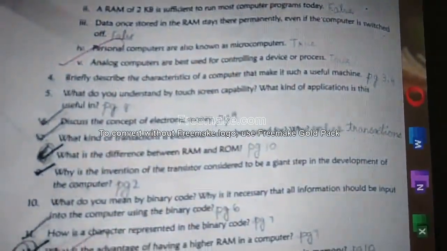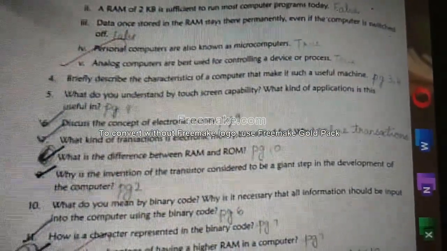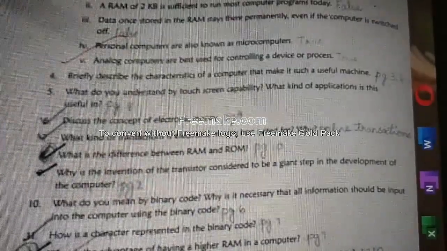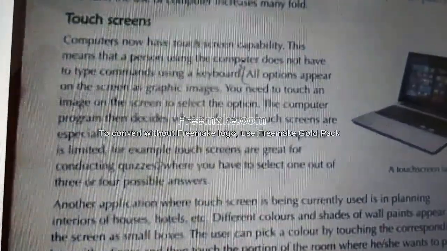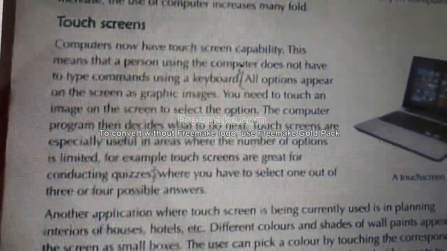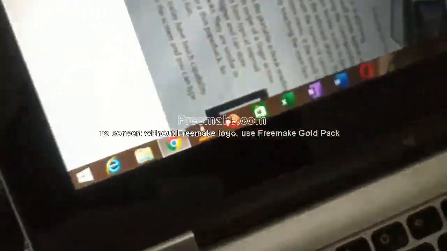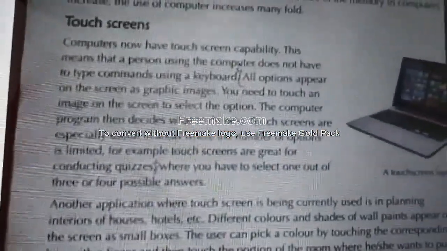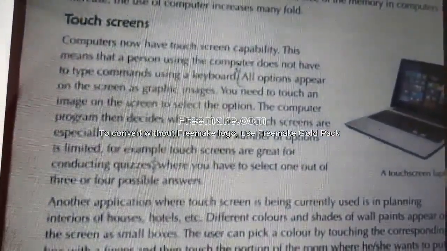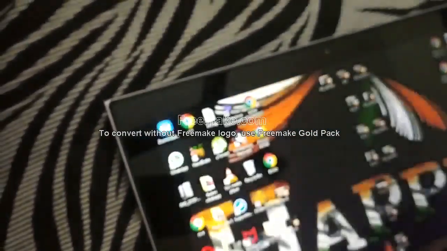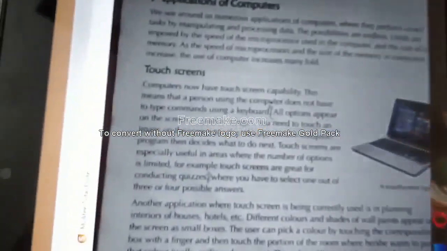Next question. What do you understand by touchscreen capability? What kind of application is this useful in? Okay, page number 8. All options appear on the screen as graphic image. We know that very well. In computer, most of the icons are graphic icons like this. Okay. You need to touch an image on the screen to select the option. See, this is a touchscreen laptop. If you want to minimize it, you just touch this. If you want to maximize this, just touch it. So it is a touchscreen option.